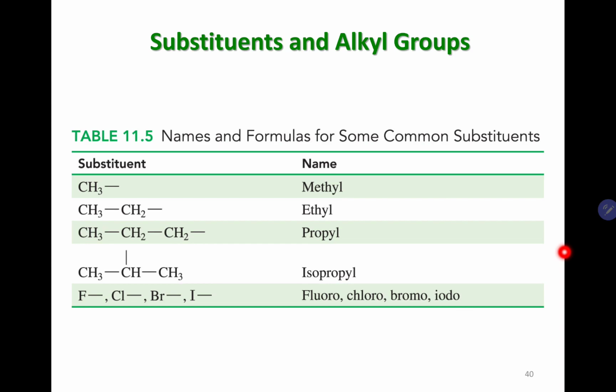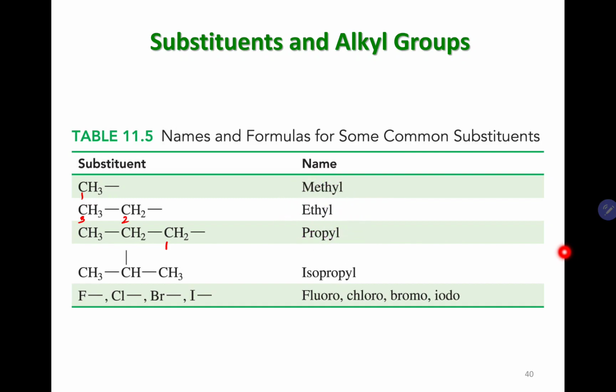You can have many different types of substituents, but the most common ones are methyl, which has only one carbon; ethyl has two carbons; propyl has three carbons; butyl has four carbons; and pentyl has five carbons. Most common are methyl, ethyl, and propyl when it comes to alkyl substituents.